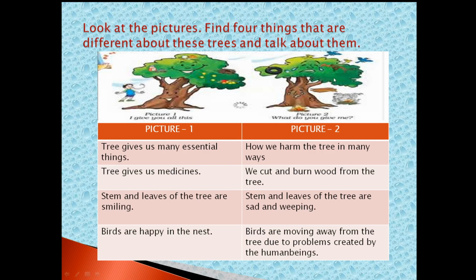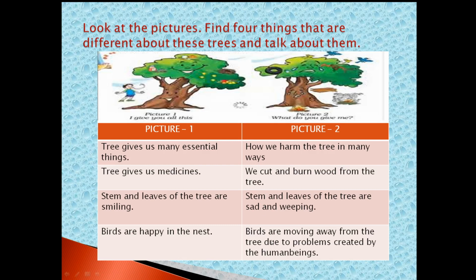And here in picture 2, how we harm the tree in many ways. We cut and burn wood from the tree. Stem and leaves of the tree are sad and weeping.